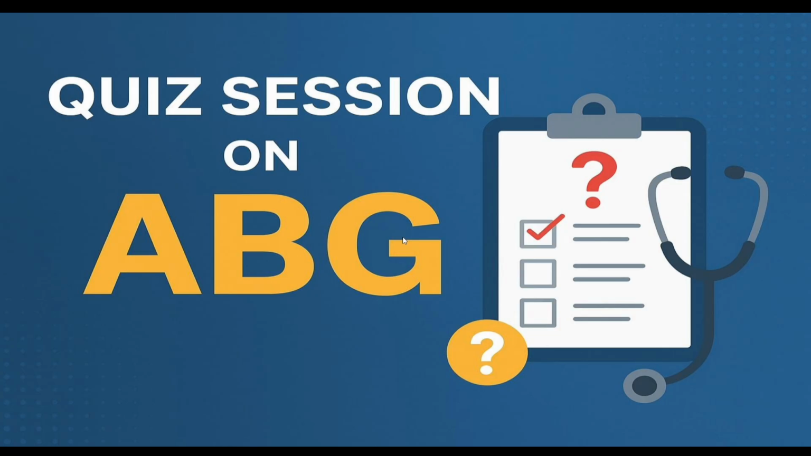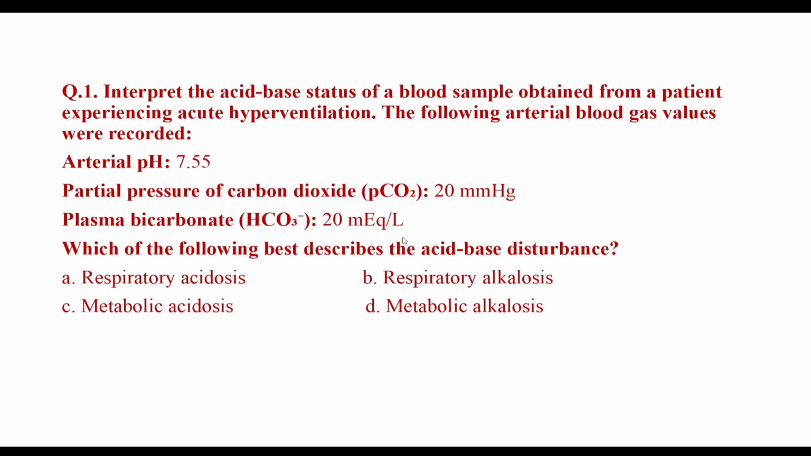Now see some questions and try to answer it. Interpret the acid-base status of a blood sample obtained from a patient experiencing acute hyperventilation. The following arterial blood gas values are recorded. Arterial pH 7.55, partial pressure of carbon dioxide or PCO2 is 20, plasma bicarbonate is 20 milliequivalent per liter. So which of the following best describes the acid-base disturbance?